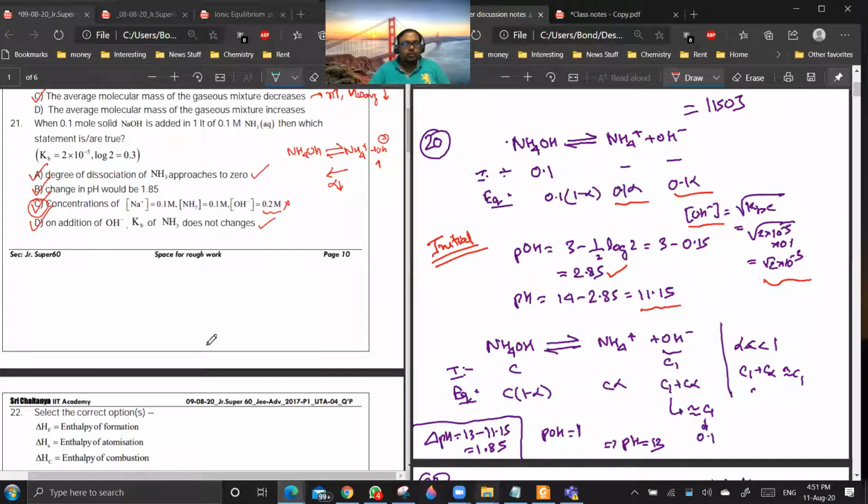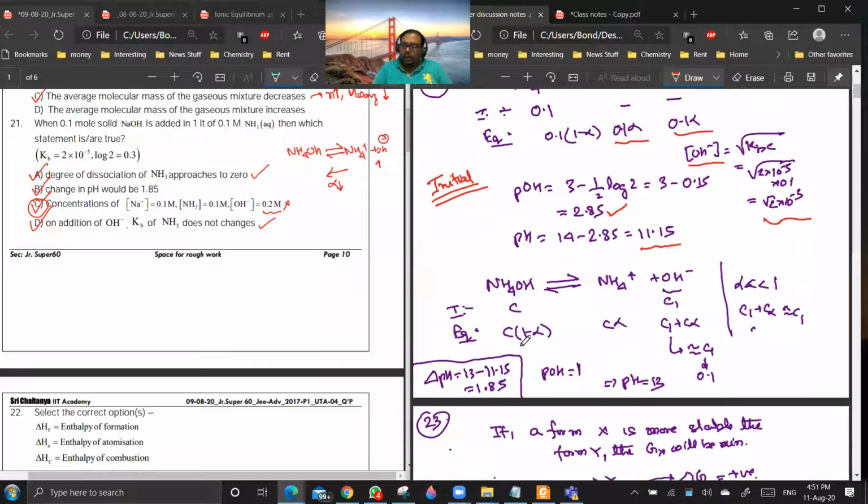Yes, sir. Now you see, when you are adding OH minus, then effectively you are starting the equilibrium with the initial conditions set to C1 concentration of OH minus and C concentration of NH4OH, right?